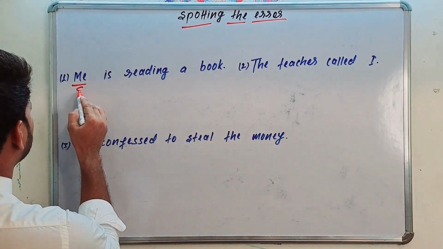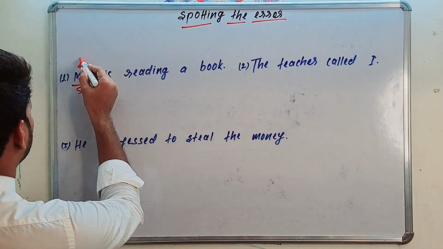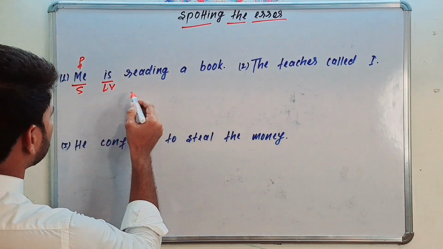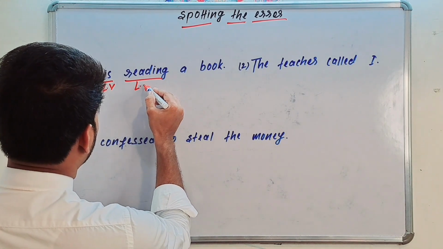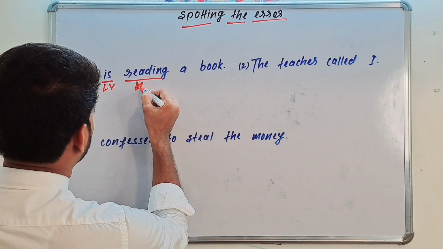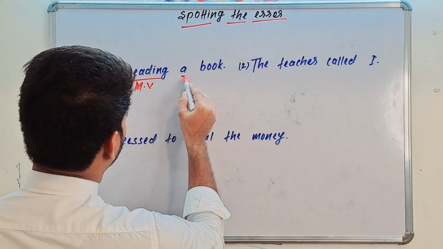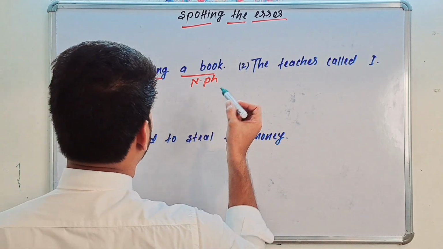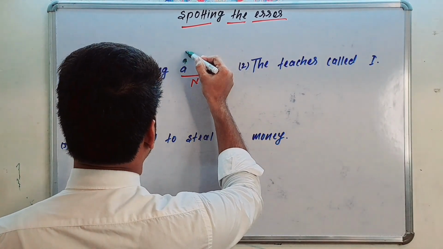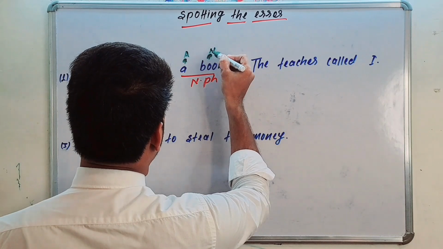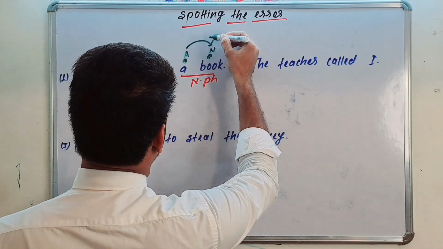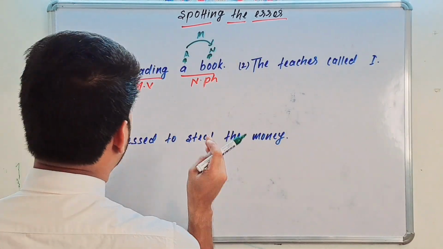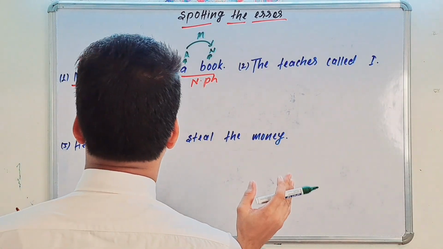Here, this is your subject, a pronoun, and here the linking verb. Reading is your main verb. A book is a noun phrase, and in that noun phrase, the word a is your article, which modifies the noun book.